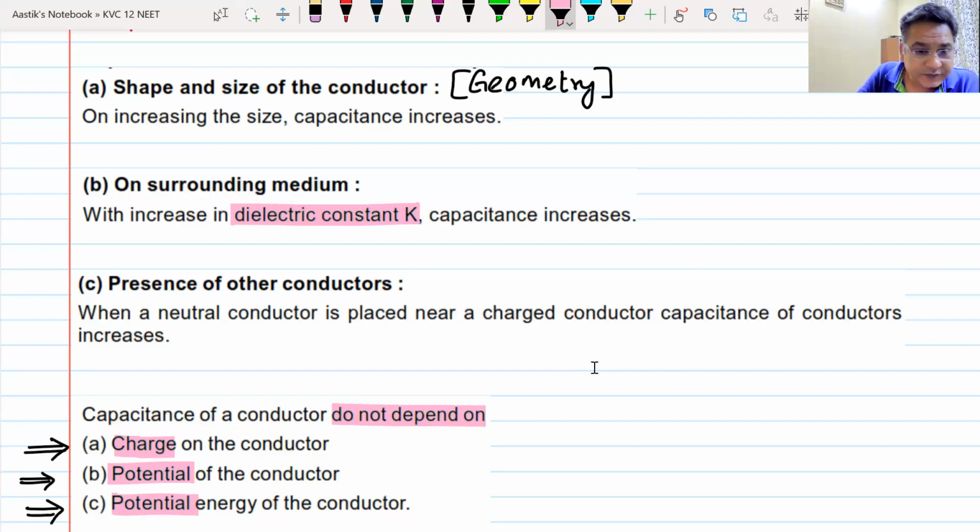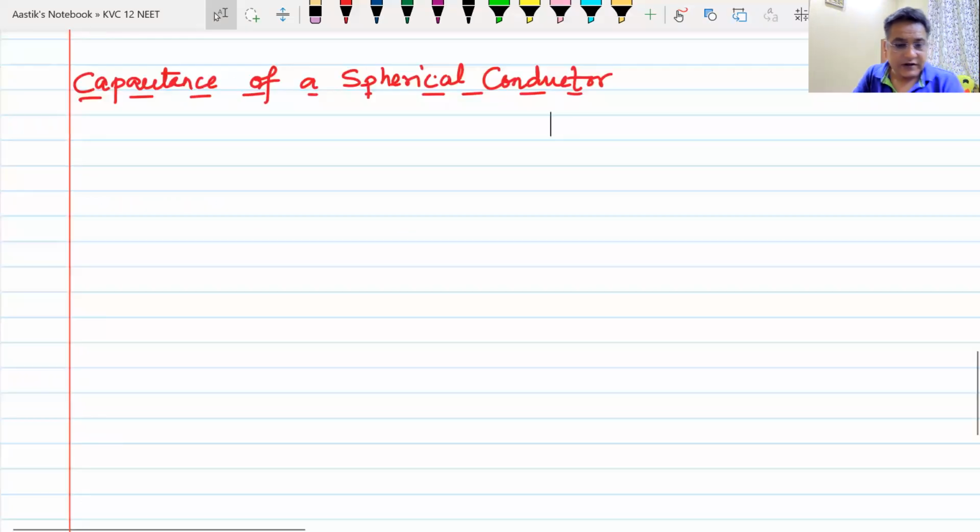Capacitance of a spherical conductor. Now, what do you mean by capacitance of a spherical conductor? I have a spherical conductor. I have a sphere. Now, remember, we are not talking about insulators now. We are talking about conductors. I have a spherical conductor.